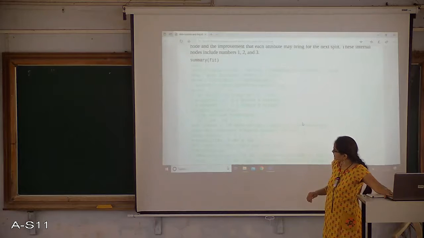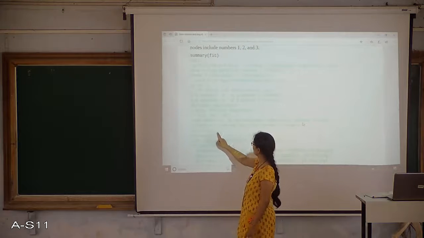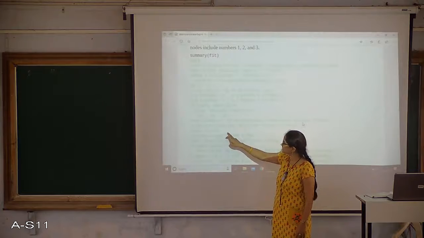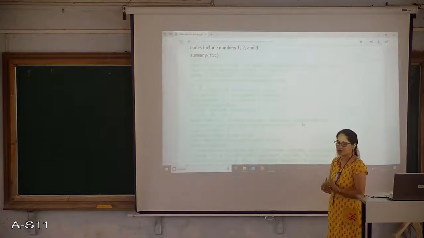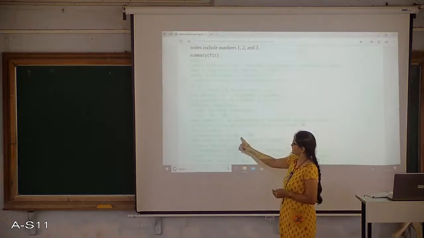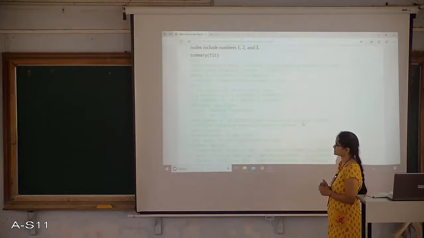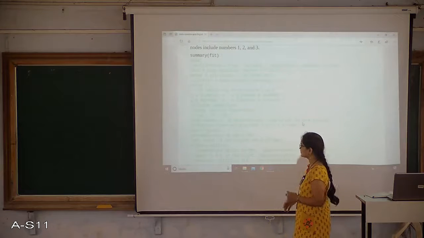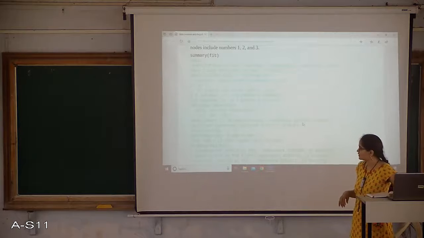Okay, let me start with this. The overall class count says how many yes and how many no there are. There are 3 no and 7 yes entries in the whole data. That is 30% no and 70% yes cases. Then I'll be further having 2 left side nodes and 3 right side nodes for the root node.